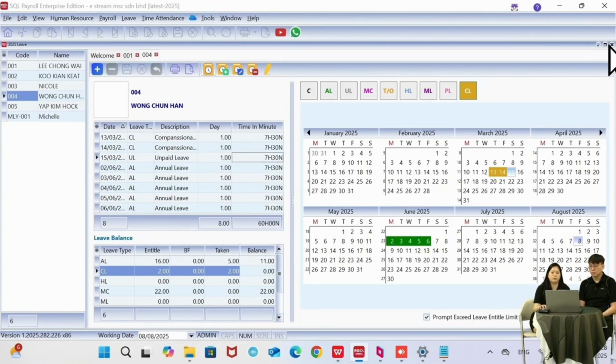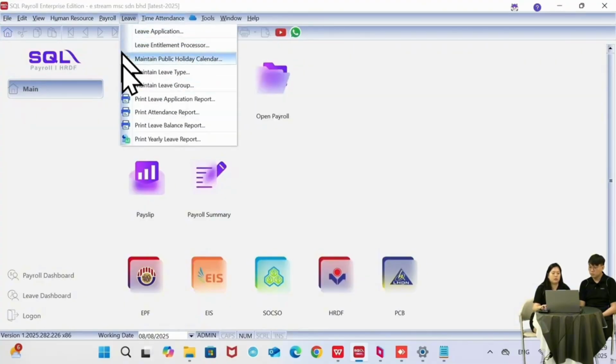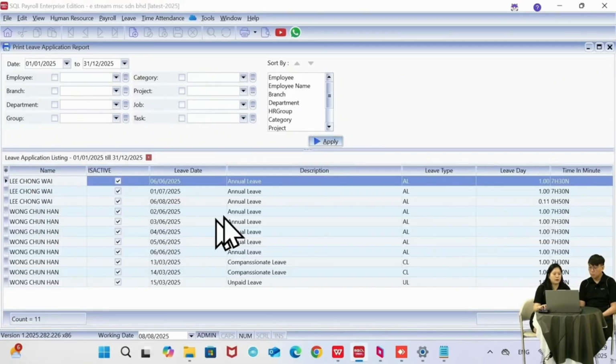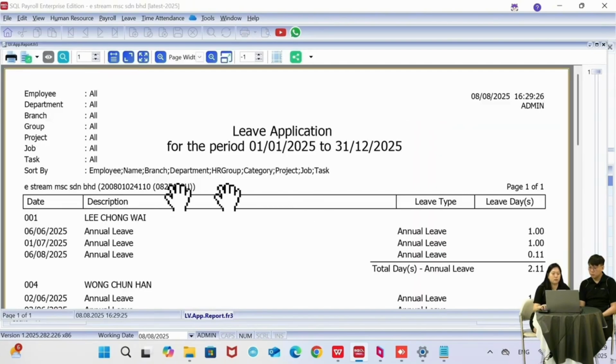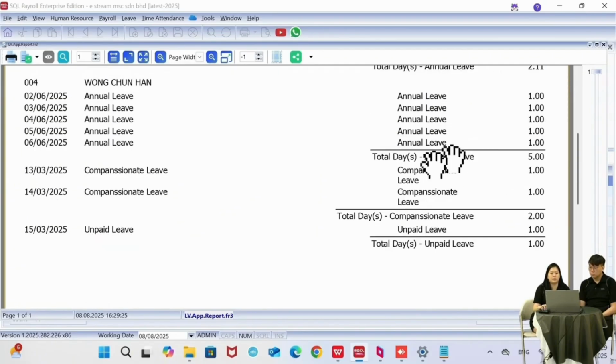Okay, so very straightforward for the leave applications. Only a few settings that we need to do. Okay, and then once we have all the leave settings and all the applications have been done, right, then we have a few reports that you can view. So the first one is the leave application report. Okay, this is just to show you all the leave taken by your employees for the particular date range that you have filtered. So same thing, you can preview the report also. So you have a listing to show you which employee took what type of leave on which date, and then the total taken is at the bottom here.